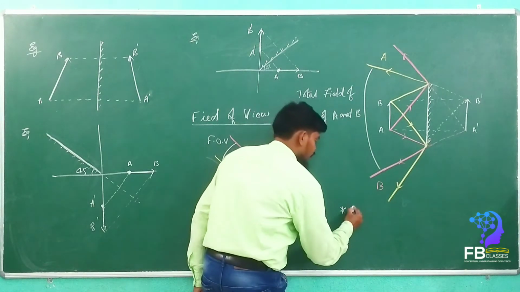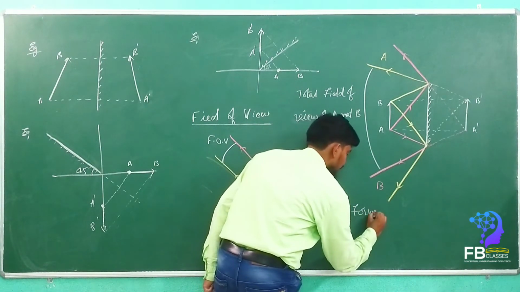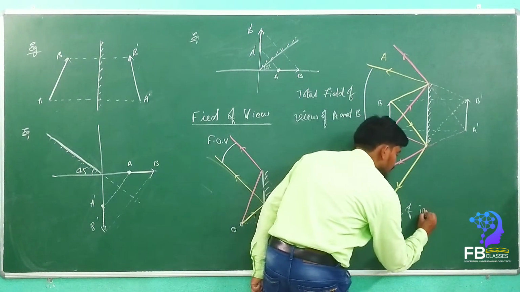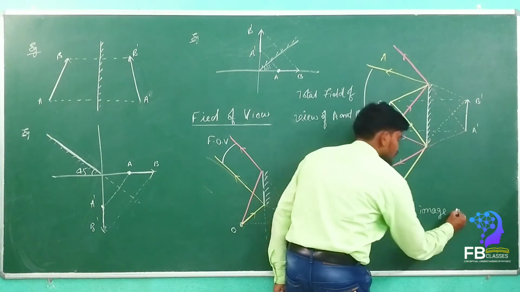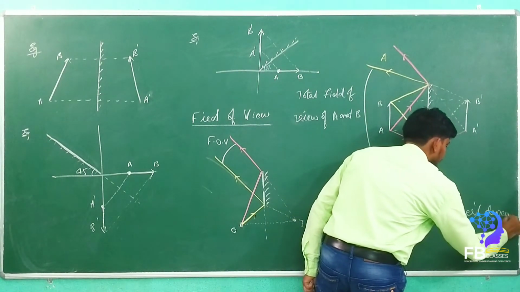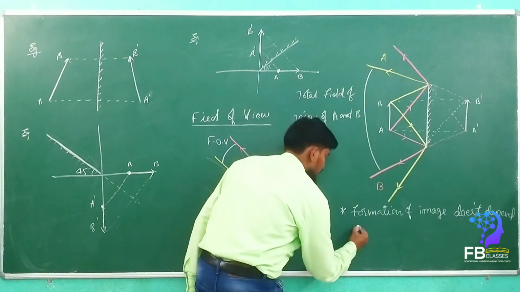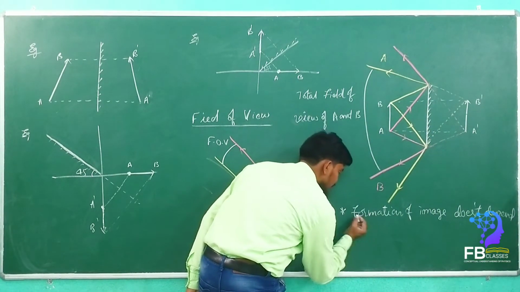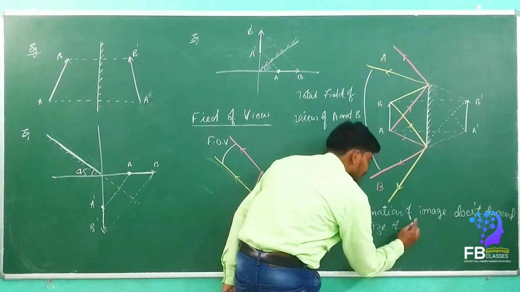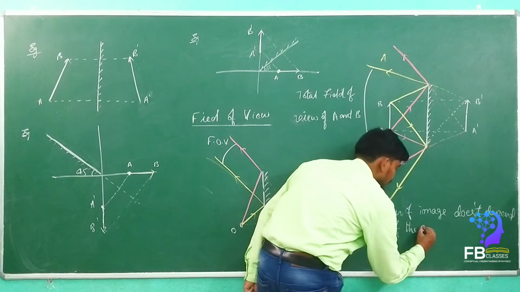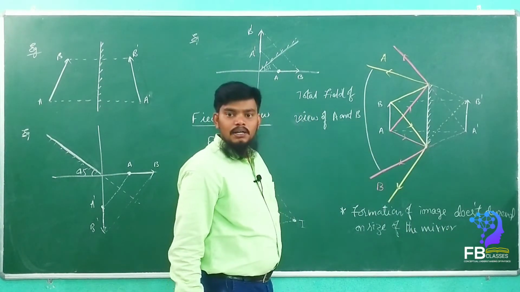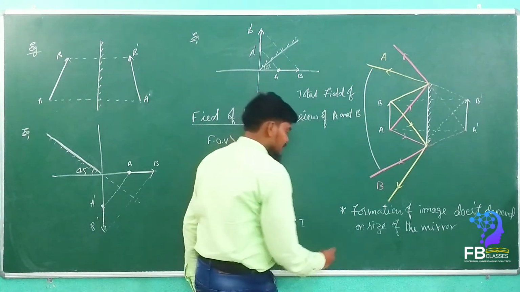Point number 1, formation of image does not depend on the size of the mirror, but field of view depends upon the size of the mirror.